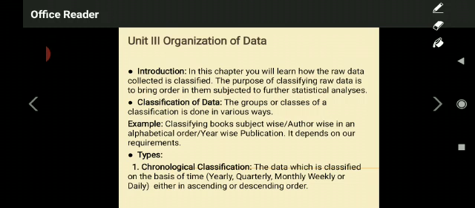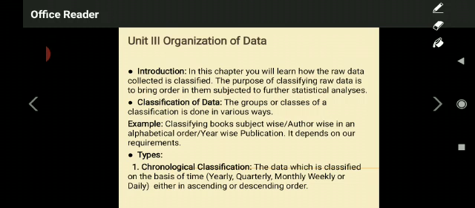Suppose you have a group of 5 books with different titles like economics, history, political science, sociology, accountancy, business studies. When you classify those textbooks on the basis of subject titles, it is the easiest way to understand how many books are there in a particular group and what types of books are in that group.